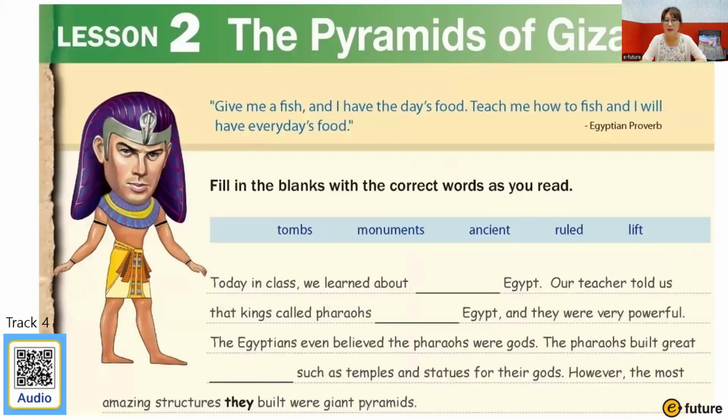And then there's always a journal writing. After reading about the historical events, students can reflect on themselves. This is a fill in the blank activity, but it is also journal writing. Let's listen to the audio and look at the text.